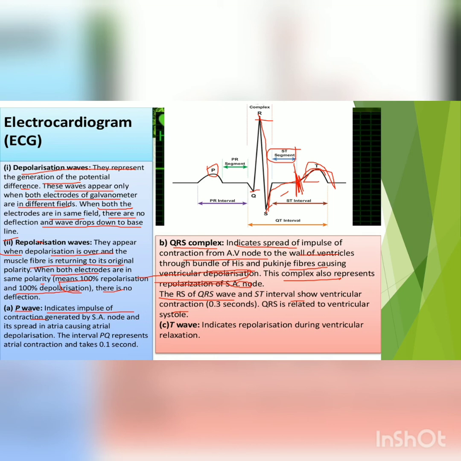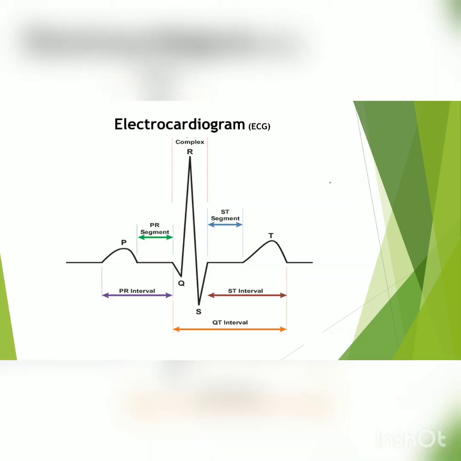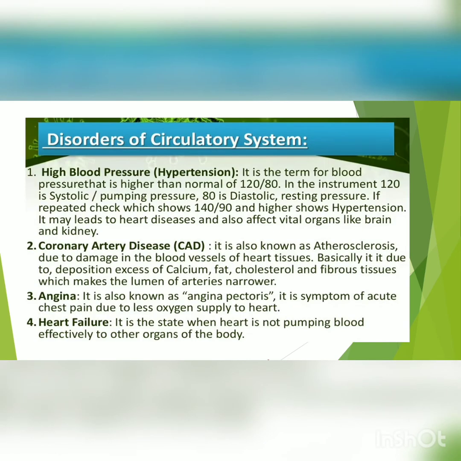And the artificial pacemaker is also there. The SA node is the natural pacemaker, and when it does not work properly, then an artificial pacemaker is implanted so the normal heartbeat can be restored and maintained. The artificial pacemaker was introduced by Chadwick in 1960. So this is about the electrocardiogram, and this is the electrocardiogram of a normal person.